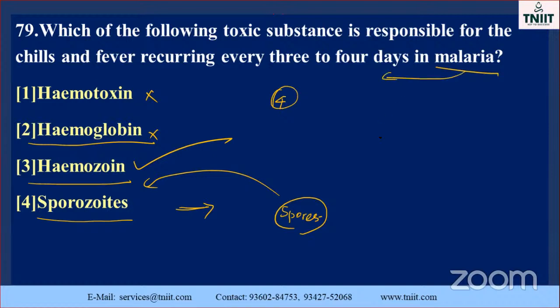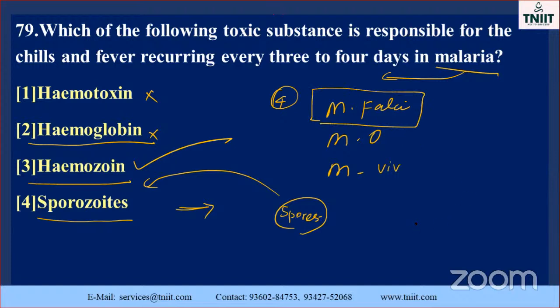Malaria is caused by the organism, which one do you know? Plasmodium falciparum, Plasmodium ovale, Plasmodium vivax, and one more, the fourth one. Here, which one is the dangerous one? Plasmodium falciparum is the dangerous one. They are asking which of the following toxic substances is responsible for the chills recurring every 3 to 4 days in malaria.